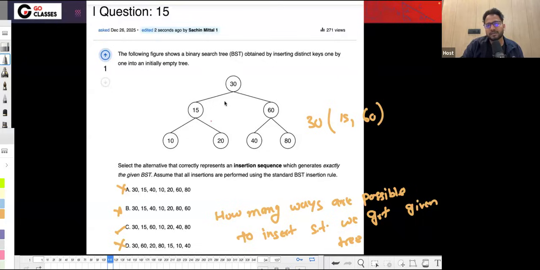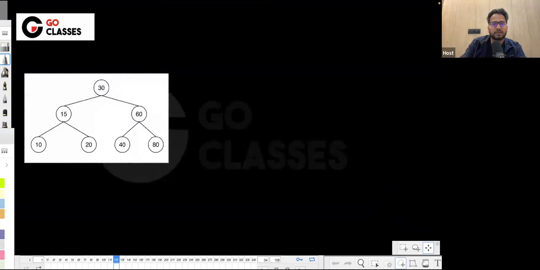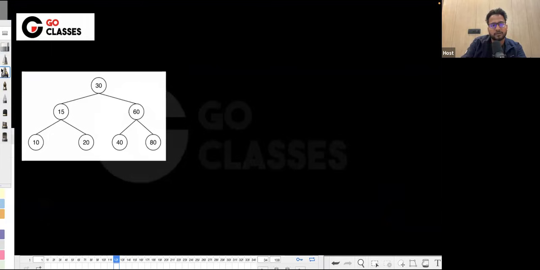So basically, the thing here is that 30 must be coming first, right? Let me go to the next page and solve this. 30 must be first, and then between the left tree and the right tree, there is no relation.